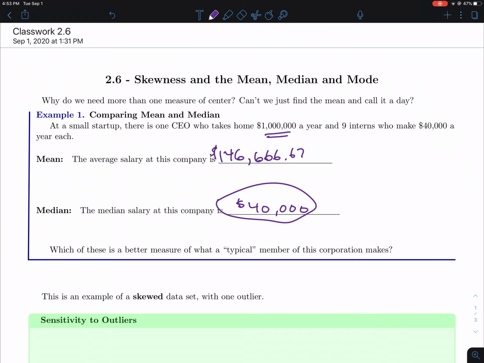Because again, the problem is, if you live in Frederick County, it's possible that somebody has a house that's worth $10 million, but does everybody in Frederick County have a $10 million house? Heck no. But if you throw that $10 million house in along with all the other price values, it's going to make the houses look like they're worth so much more than what they probably actually are. So it only takes one or two big or small data values as outliers to really throw off this data and make it not look so good.